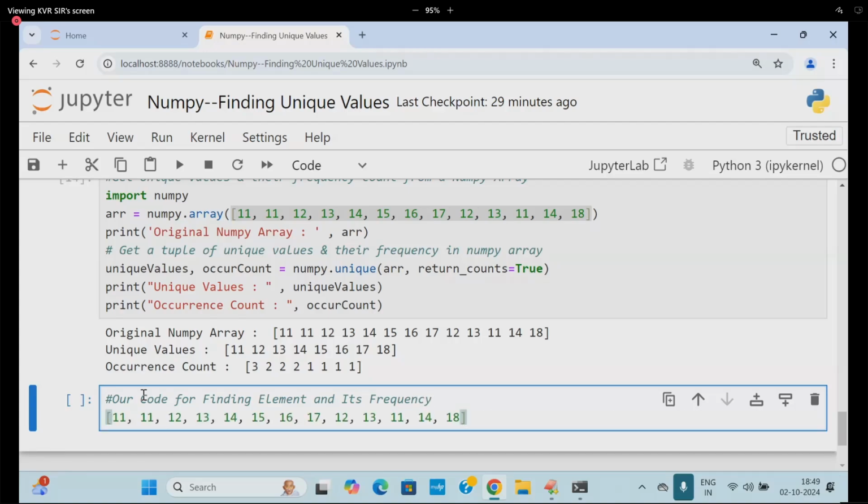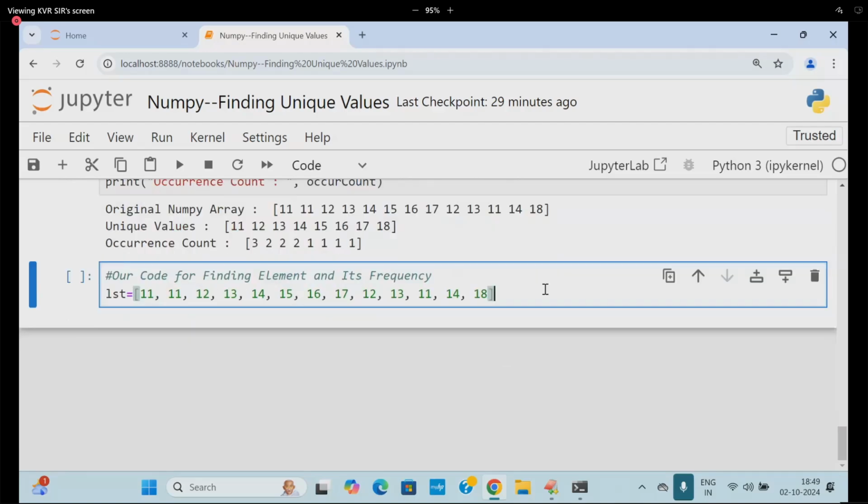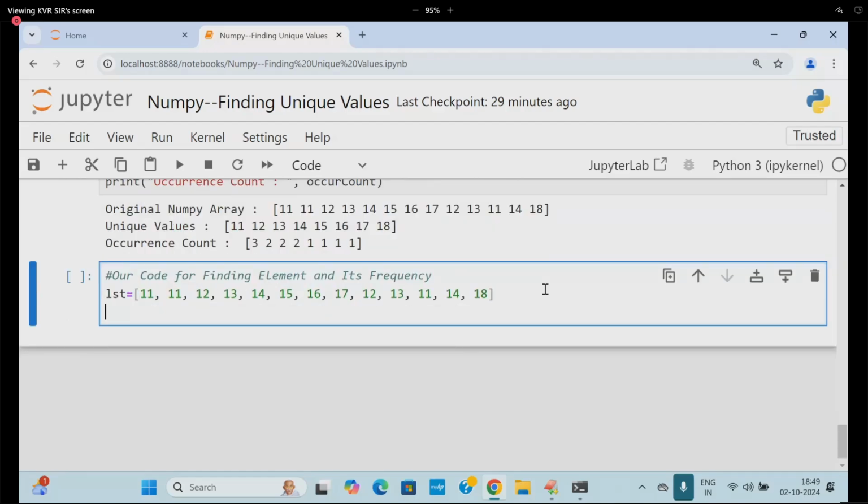So take the data: lst is equal to the list. Even you can take an ndarray also, no problem. After taking this lst, now I'm going to take up what I want as the answer.